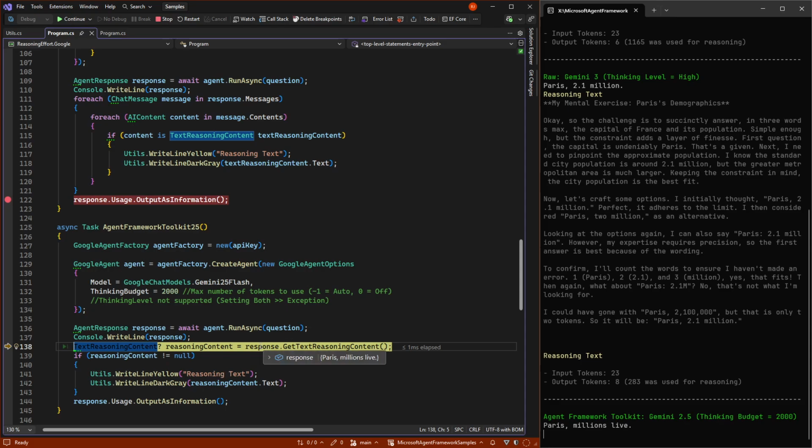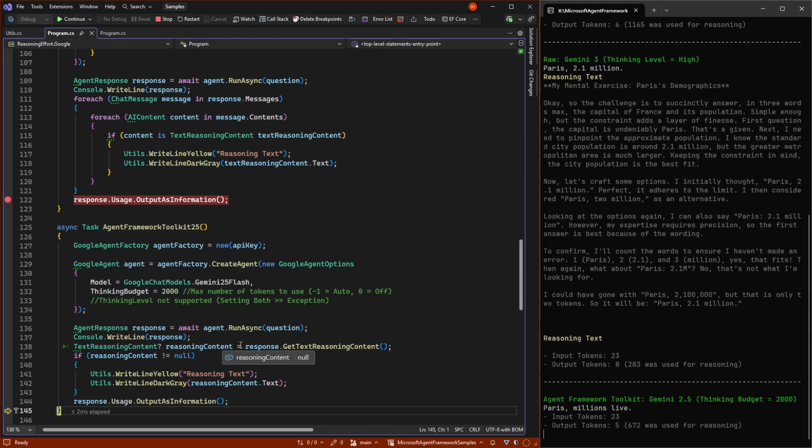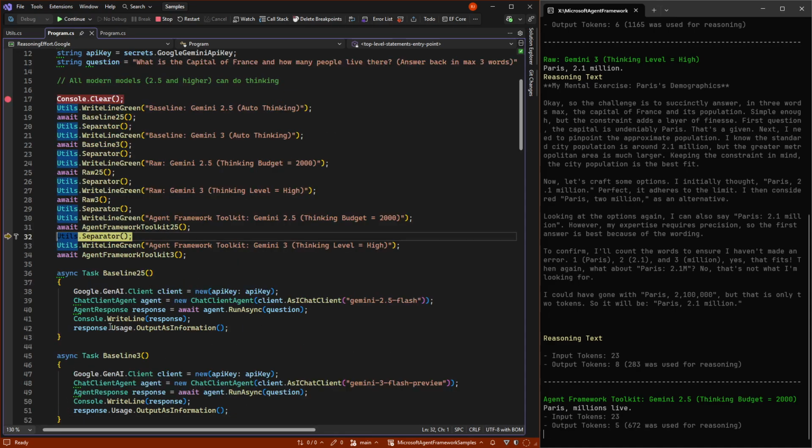And again, I have the GetReasoningContent extension method, so we don't need to sit and do all these annoying for loops as well. But we end up with exactly the same way of responding back.